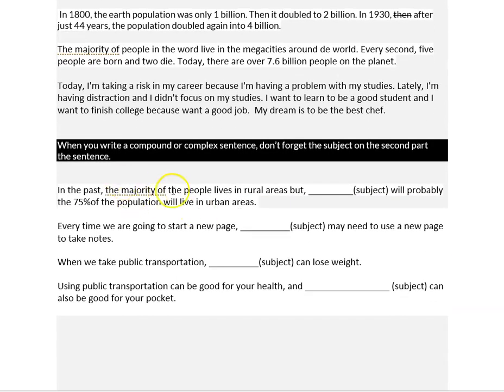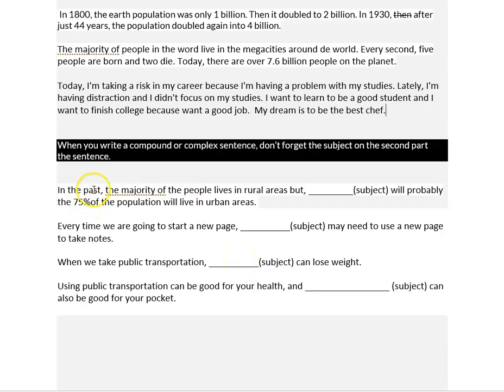Now, one little mistake that you guys have been making when you write compound and complex sentences, and that's very, very normal, is because in Spanish, you don't need the subject on the second part of the sentence, but in English, you do. So if you have a compound or a complex sentence, you have a subject, a verb, and a complement, a connector, another subject, another verb, and a complement, right? With compound, you have when, if, because, subject, verb, complement, comma, subject, verb, complement. You have to have the subject on the second part of the sentence.